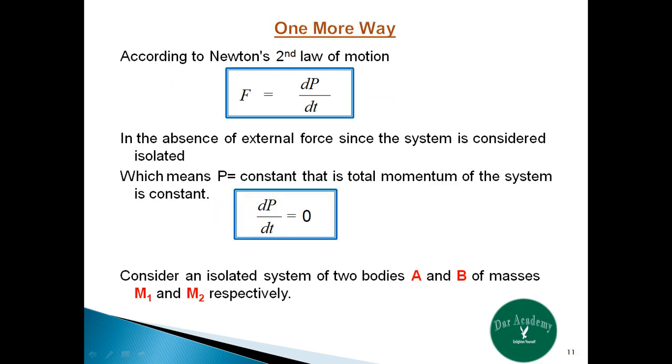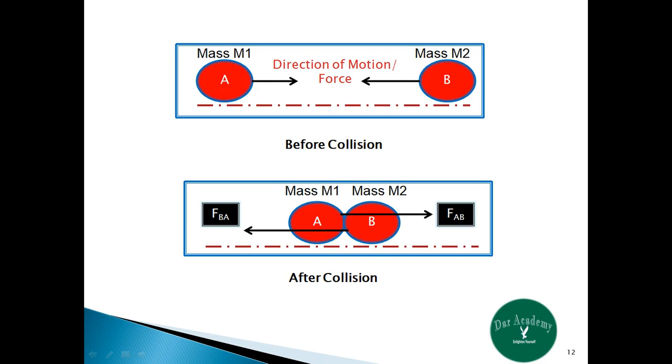We can prove this one more way. According to Newton's second law of motion, we know that F is equal to the change of momentum, that is dP by dt. So in the absence of external force, since the system is considered isolated, P is equal to constant, that is, the total momentum of the system is conserved, or we can say that dP by dt is equal to 0. Now consider an isolated system of two bodies A and B of masses m1 and m2 respectively, as shown in this figure.